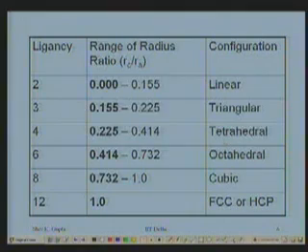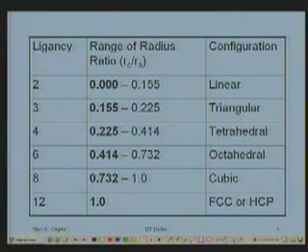If I make a tetrahedral void in FCC or HCP, whatever sphere I put in there is going to get bonded to the 4 neighboring anions, and those 4 are touching themselves. Therefore, that becomes a ligancy 4 and configuration becomes tetrahedral.